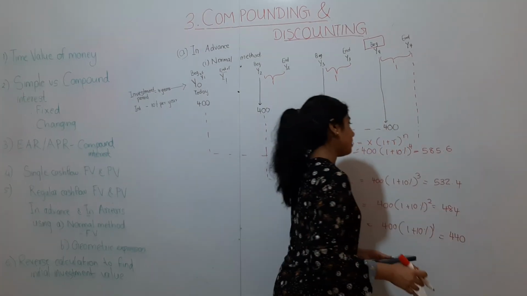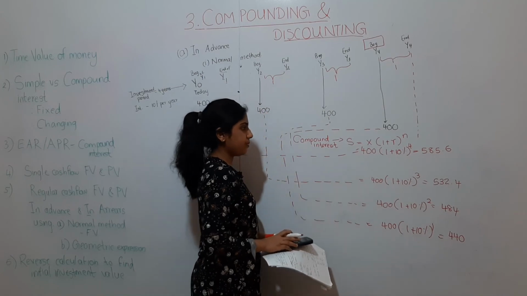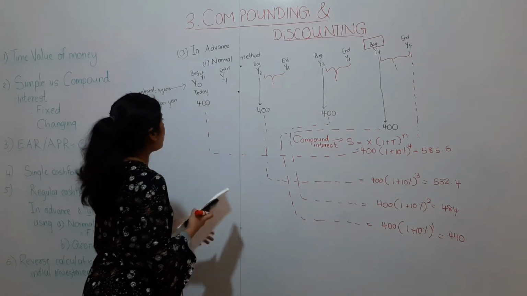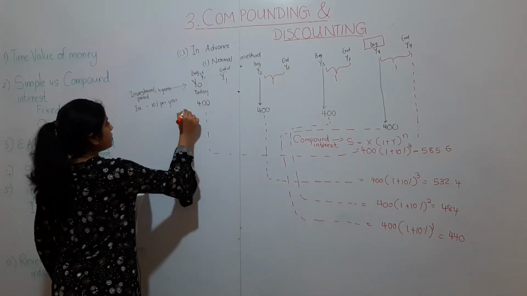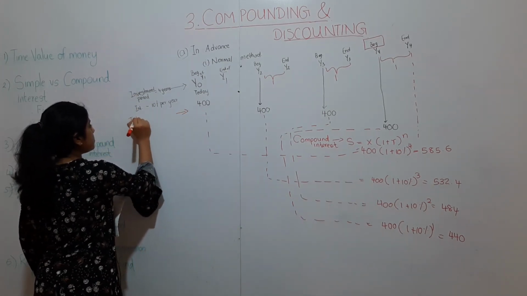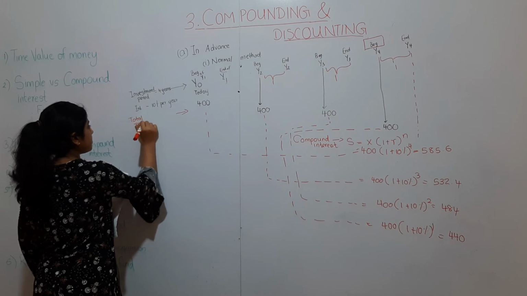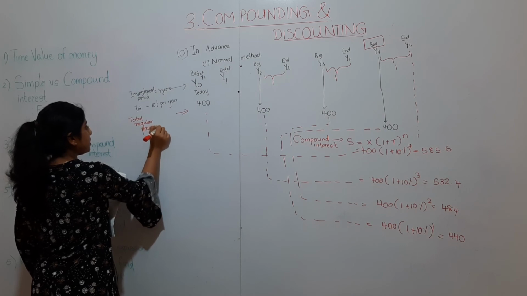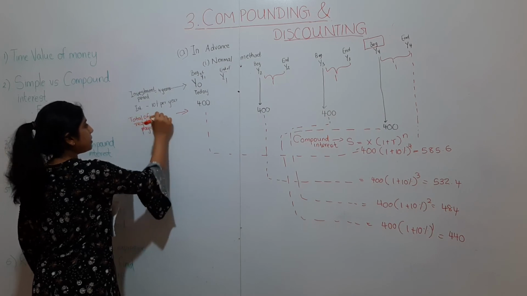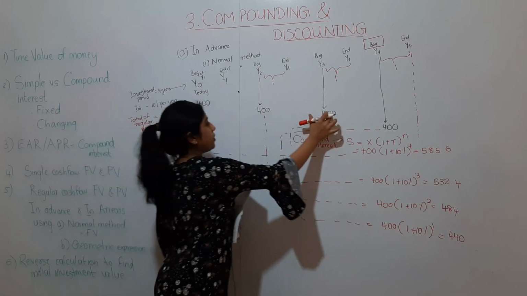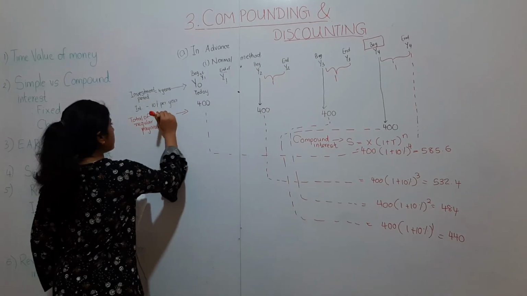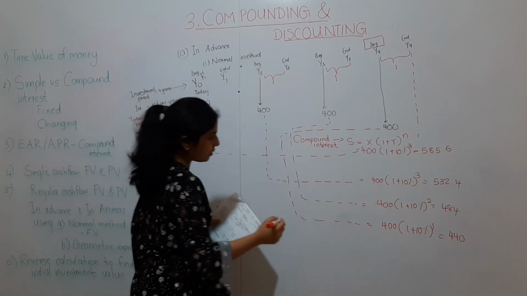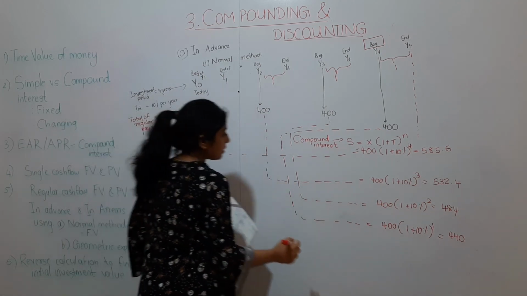Now, the future value of regular payments of how much? The total regular payment is how much? We made total of regular payments are 400 into 4, 1,600.